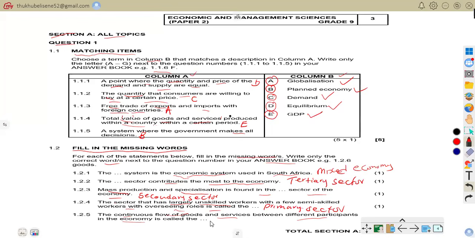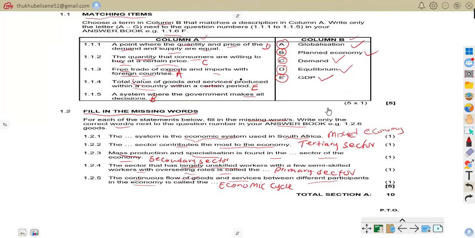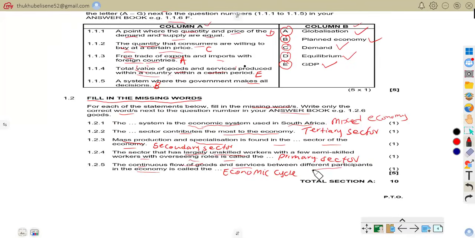So it's called what? Economic cycle, or circular flow model.